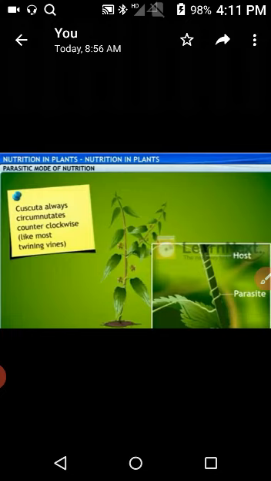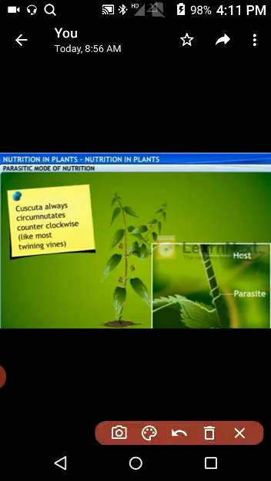Then partial parasitic plants: the plants which make a part of their food themselves by photosynthesis but derive other components, such as water and minerals, from the host plant are called partial parasites.